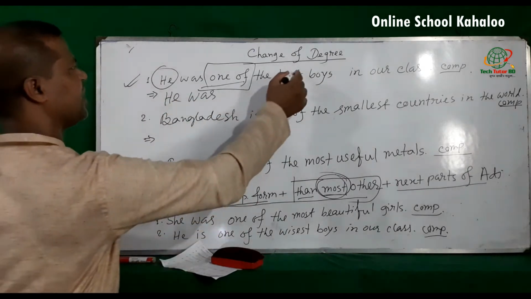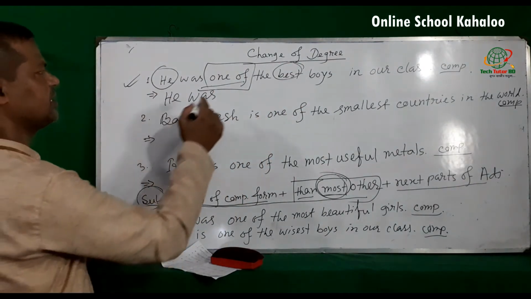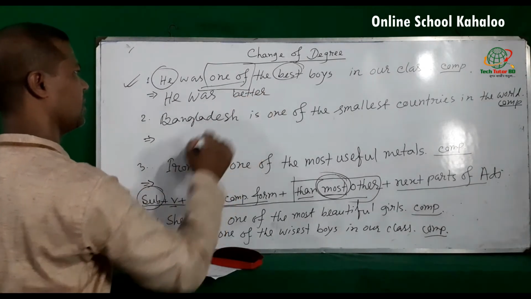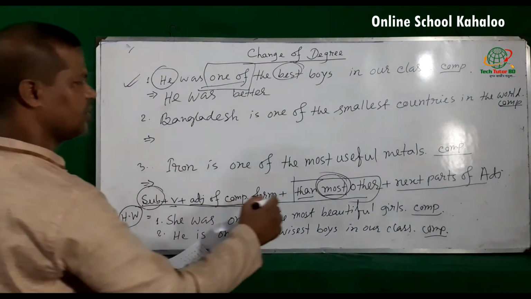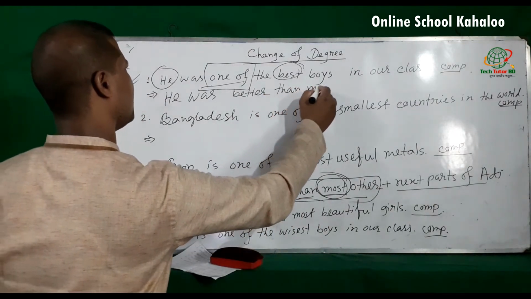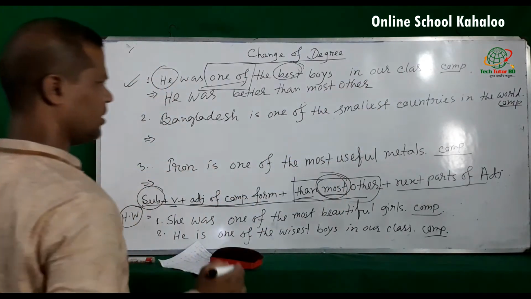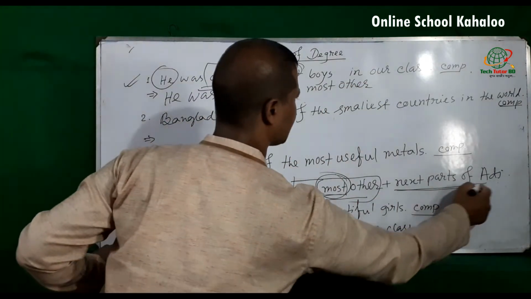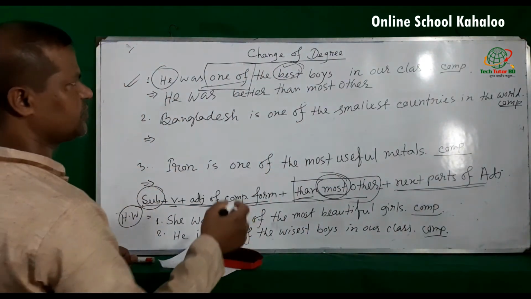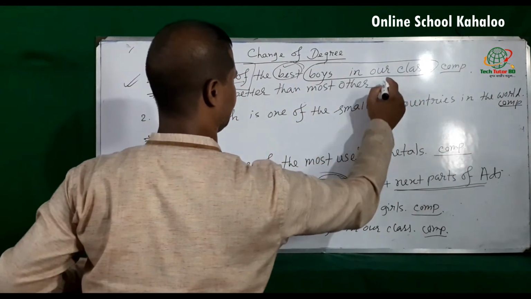Here the adjective is best, so the comparative form of best is better, then most other, then next part of adjective. Here the adjective is best, so next part here is boys in our class.